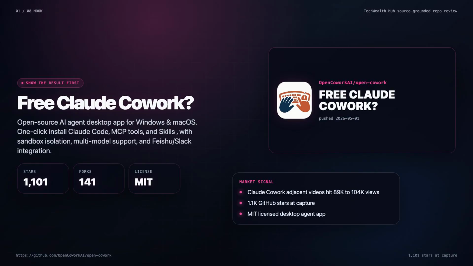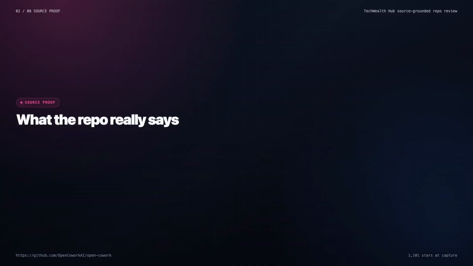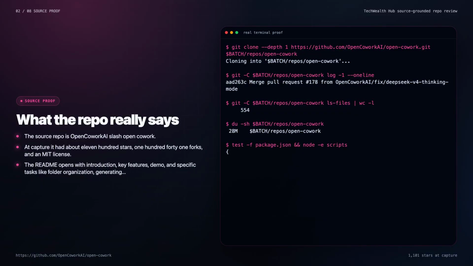Do not open with the repo name. Open with a local project, one agent installed, and a task running from the app. The source repo is CoworkAI/OpenCowork. At capture, it had about 1,100 stars, 141 forks, and an MIT license.